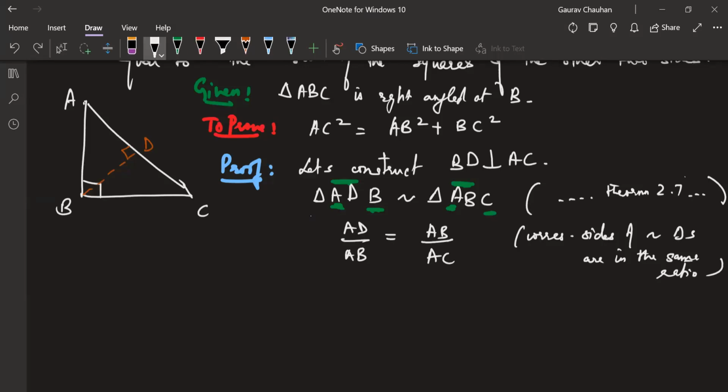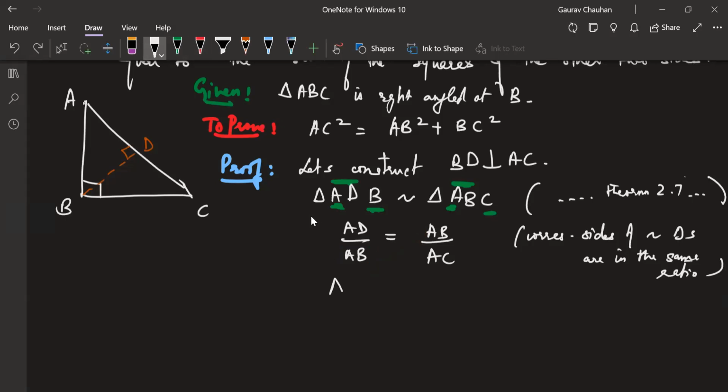The reason is I want to reach AB square. That's my reason. First I'll reach AB square, then in the other triangle I'll reach BC square, then I'll add those two equations. Now you see, if I take AB to the right side, I will get AB square. That's why I'm using this. That's the only trick which you have to remember in this proof.